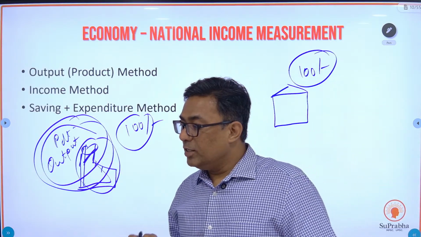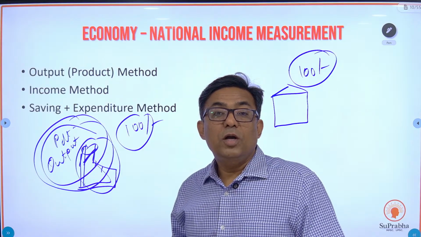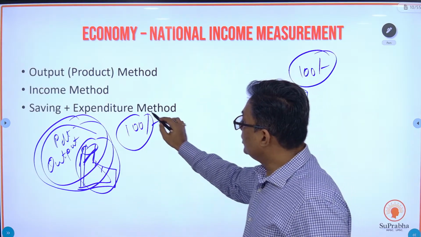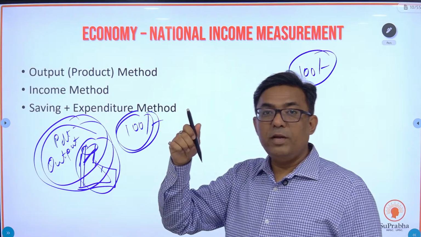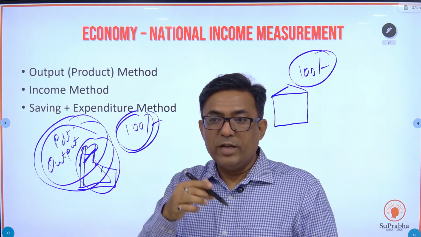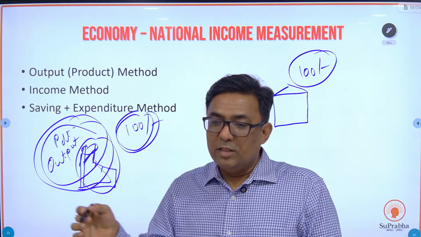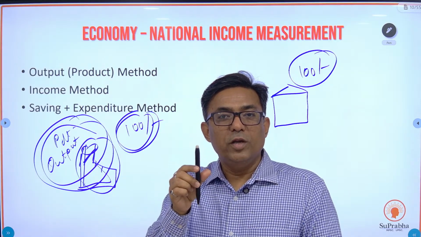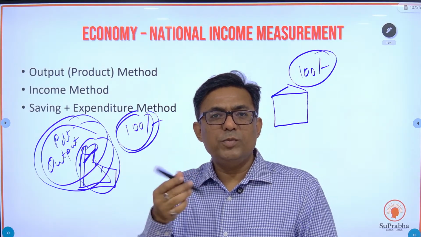Okay, understand this part. Again it will go to 100 rupees itself. Why? Because this is the cost of the pen. So in this financial year 25-26, this small country has manufactured just one pen. इसकी कीमत क्या है? 100 रुपए. So what is the GDP of this country? 100 rupees by output method.